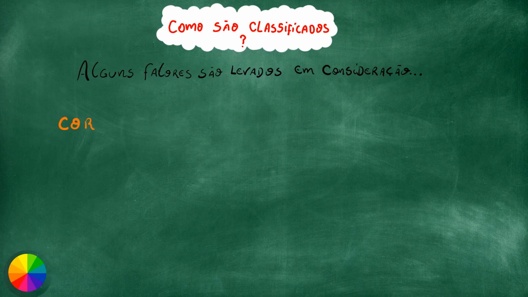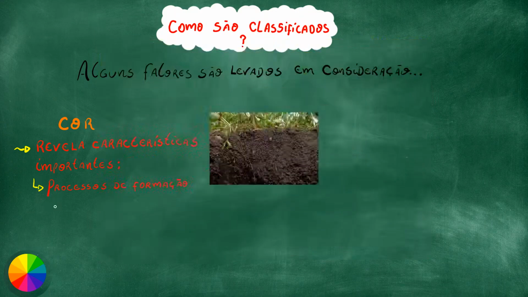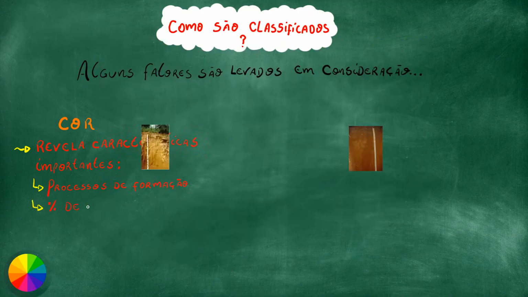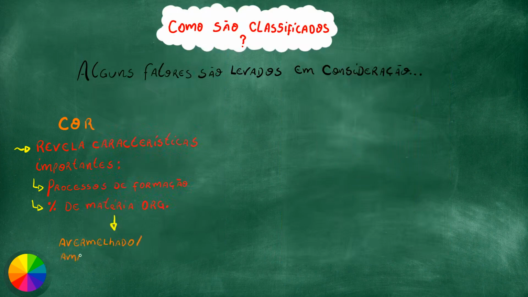The first one is color, which can reveal very important characteristics of the soil, such as the soil formation processes and the percentage of organic matter present in that soil. For example, darker soils indicate a very high percentage of organic matter, and those soils that are more reddish or yellowish indicate a high concentration of iron oxide. So color is an important indicator for us to better understand the characteristics of the soil.